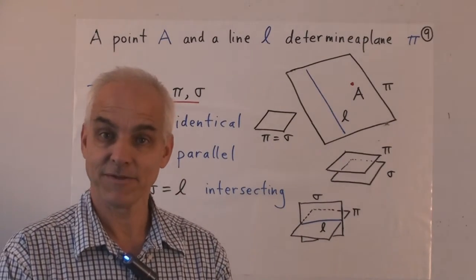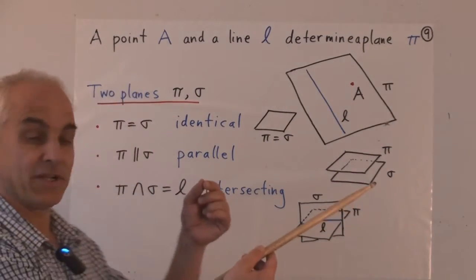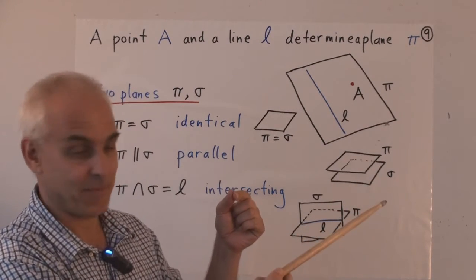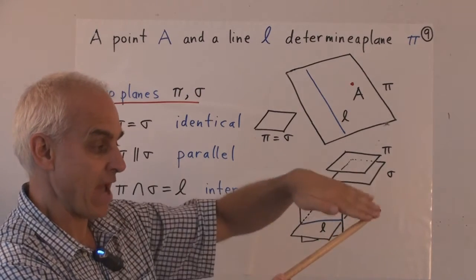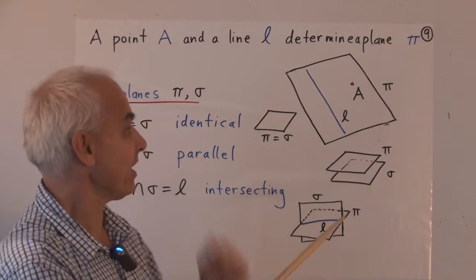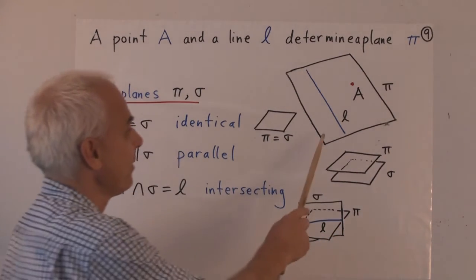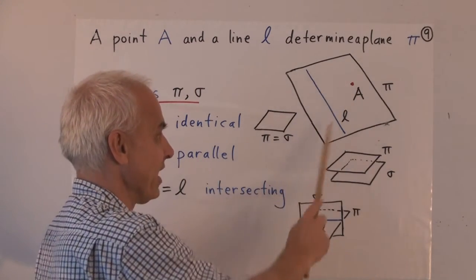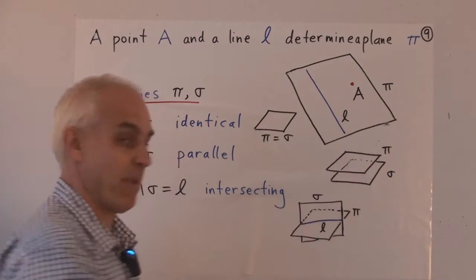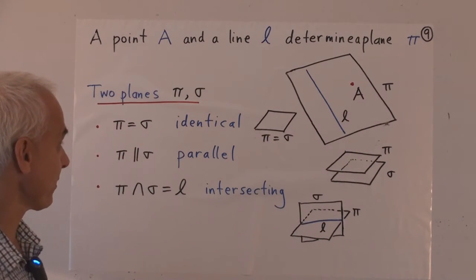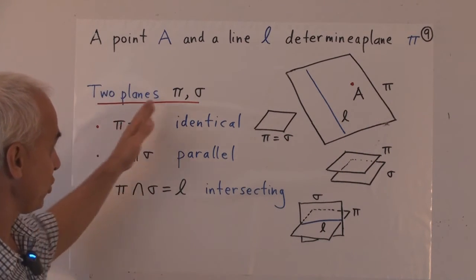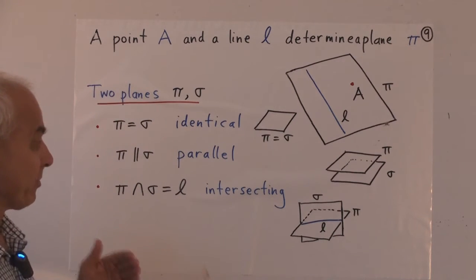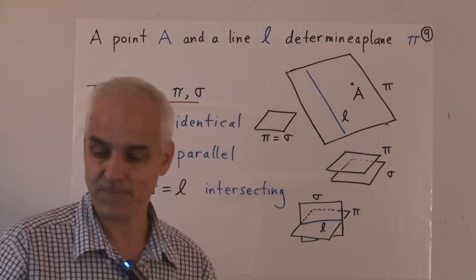If we have a point and a line, and the point is not on the line, then those 2 objects determine a plane. So there's a unique plane that passes through the line and the point A. So there's kind of a picture of that. There's a line L, a point A, and the plane pi that passes through them both. If we have two planes, say pi and sigma, then there are also several possible relationships between them.